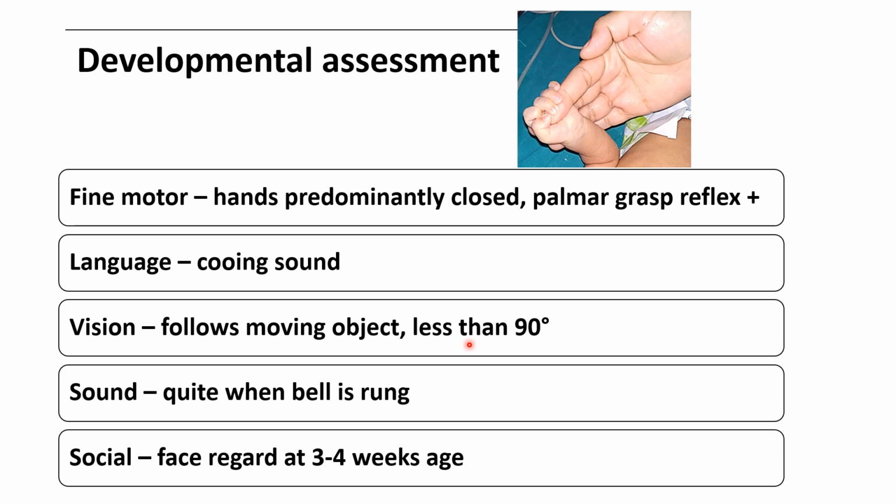We have to keep a preferably red color object 1 foot far from the eyes, and we have to move it, and baby will follow less than 90 degrees. And for the sound hearing assessment, we have to ring the bell and baby will become quiet or a startle response will be there. In social milestone, baby will have face regard after 3 weeks of age. So between 3 to 4 weeks of age, face regard occurs.